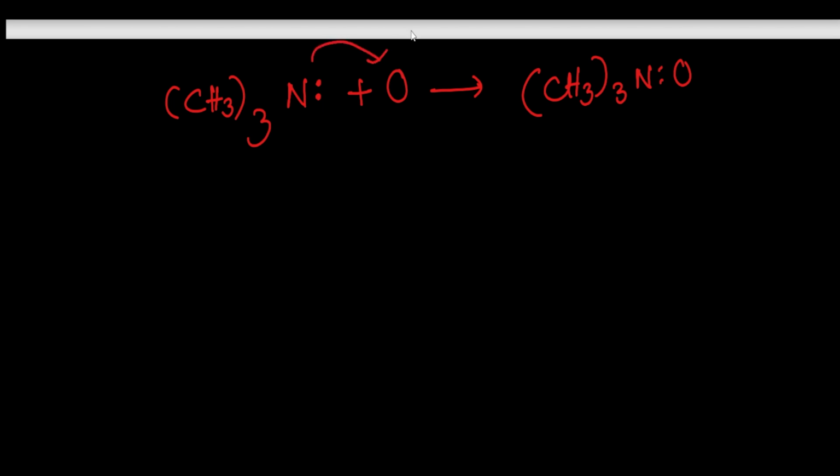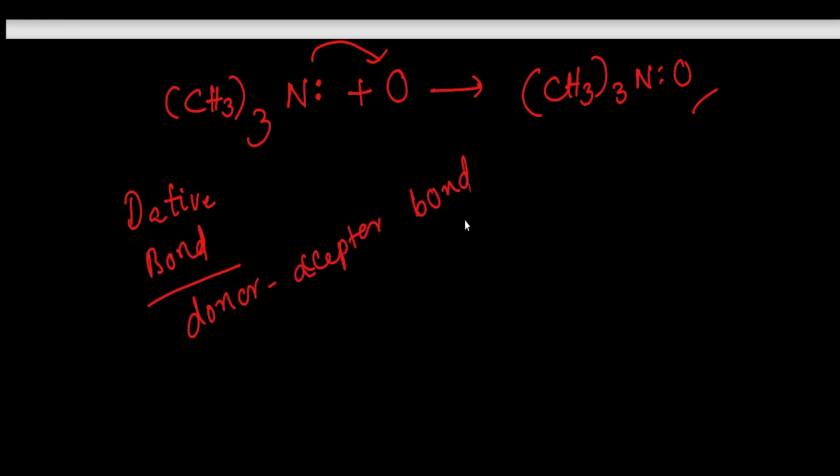Here this is accepted by the oxygen and finally there exists a coordinate bond. So this is what the coordinate bond formation. It is called dative bond, and in some other cases it is also called donor acceptor bond or coordinate bond. After the covalent bond only this coordinate bond will form.